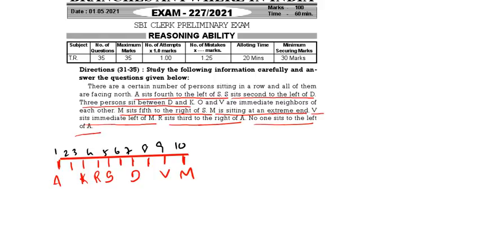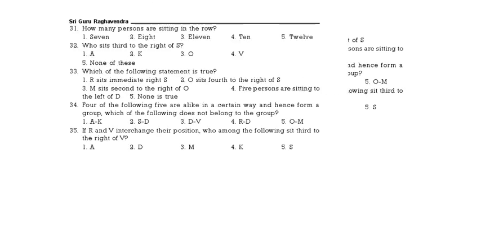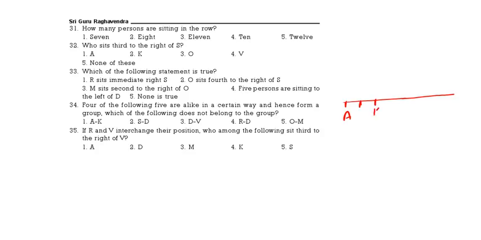Now based on this we should answer the questions. See the first question. Before going to the first question, again I will draw this one. See A, then gap, then K, then R, then S, again gap, D, then again gap, again gap. This is V followed by M at last. So totally 10. Now how many persons are there in the row? There are 10 persons in the row.